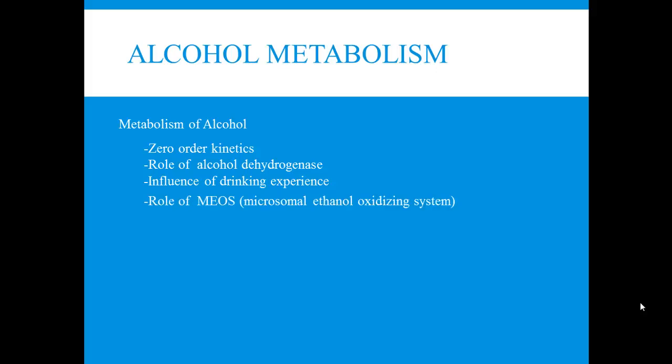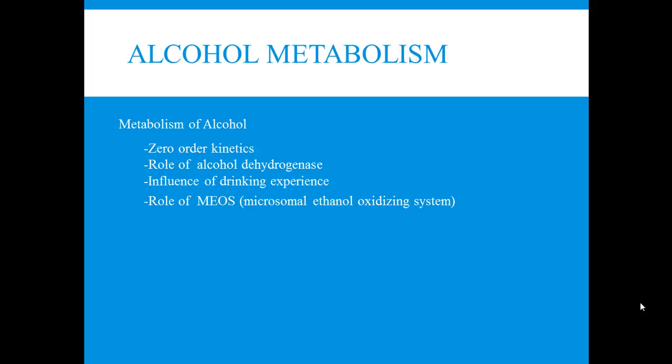Okay, there is another enzyme system called the microsomal ethanol oxidizing system, which helps out with the metabolism of alcohol. I think your textbook says it normally handles anywhere between 5 to 10% of the alcohol metabolism. This system is usually most active if the individual has very high blood alcohol concentrations, and so it can really speed up the metabolism of alcohol.